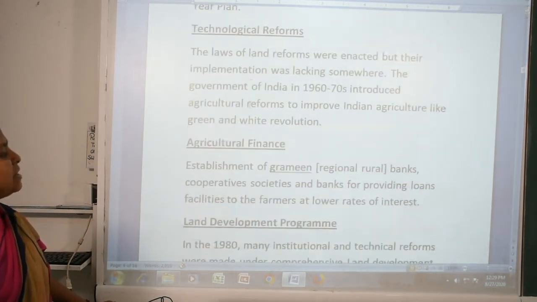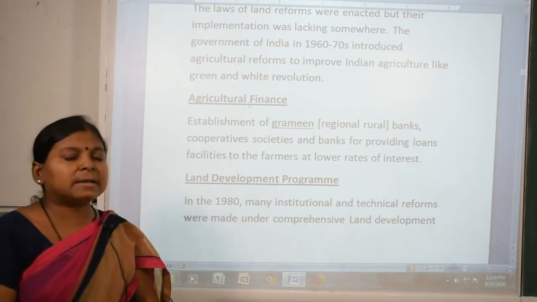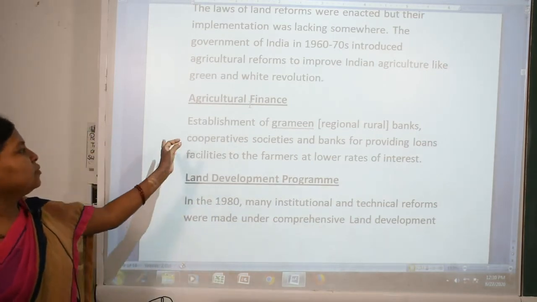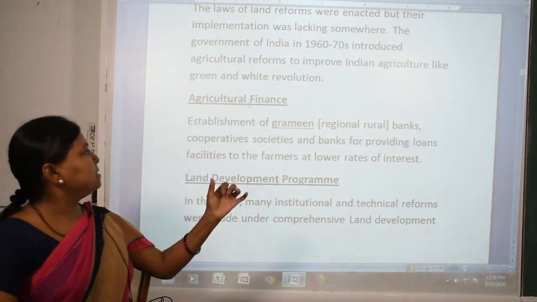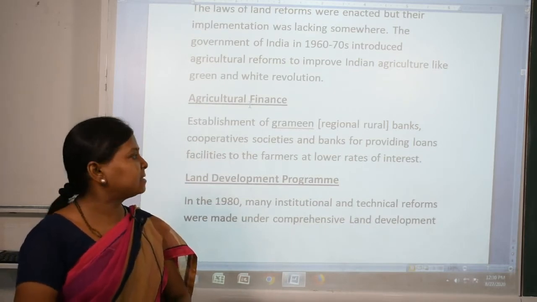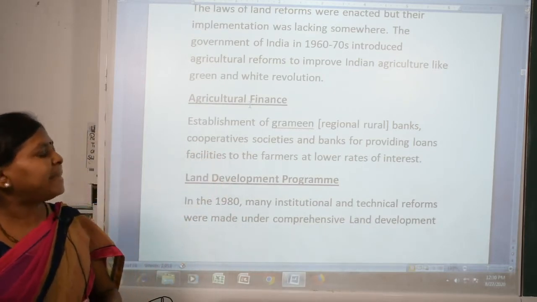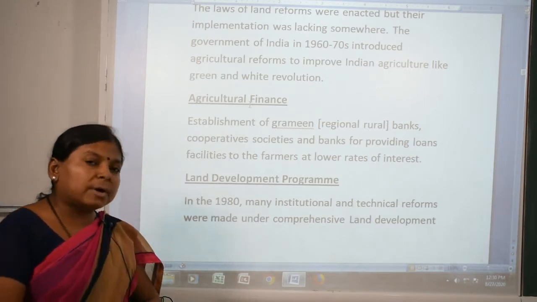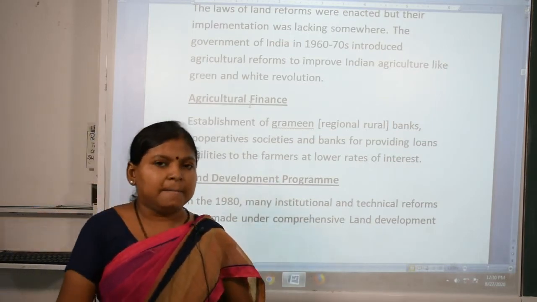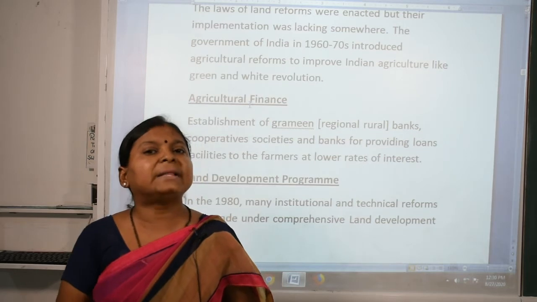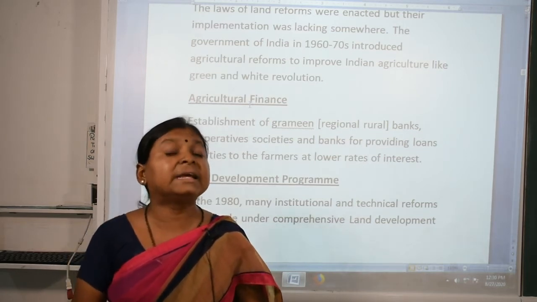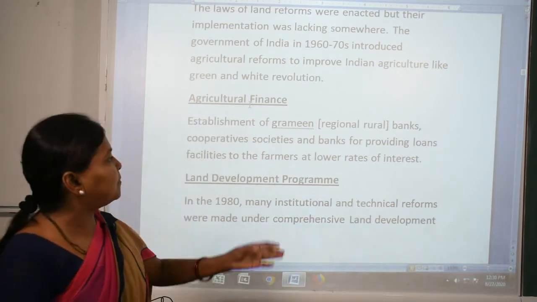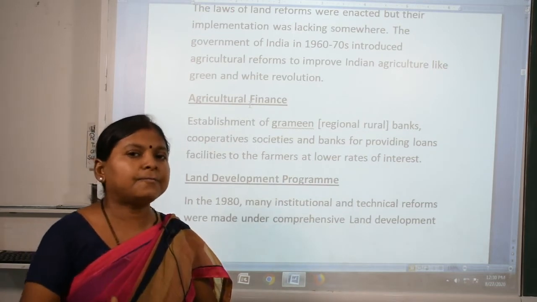Agriculture finance. Now the question comes: the farmer wants to do agriculture, so what type of facilities will be provided by the government for them? See this. The government has established some Gramin banks, that is, regional rural banks, cooperative societies and banks. They provide loans and facilities to the farmers at a lower rate of interest. Small farmers want to buy seeds and develop the irrigation system and all. So they need money. From where do they get the money? They can get the money from these banks. In this way it will help their development.